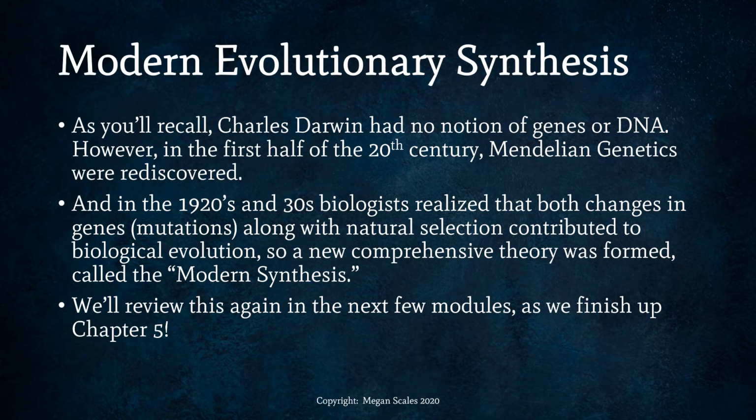But in the first half of the 20th century, Mendelian genetics were rediscovered. So Mendel's work was rediscovered. And in the 1920s and 30s, biologists realized that both changes in genes, which are mutations, along with natural selection, contributed to biological evolution. So a new comprehensive theory was formed that bundles Darwin's discovery of natural selection with the new knowledge about genetics and mutations into the new modern evolutionary theory called the modern synthesis. So we will talk more about the modern synthesis in later modules.